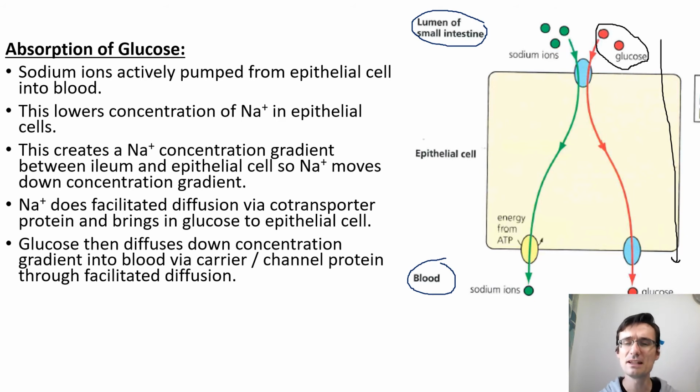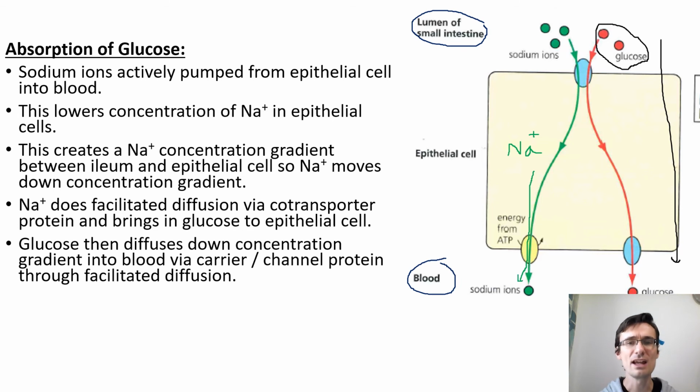Well, actually, the first thing we deal with is sodium ions. As with digestion of amino acids, sodium ions, or Na+, are found naturally in the epithelial cells. The first thing is they are actively pumped out of the epithelial cells down into the bloodstream.